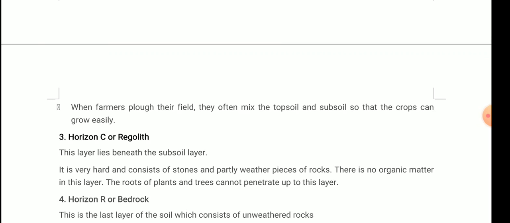roots of them. Then the last one is horizon R, or you can say the bedrock. This is the last layer of the soil which consists of unweathered rocks. Definitely there are large rocks present, big rocks which are yet to be weathered. So this is the soil profile.